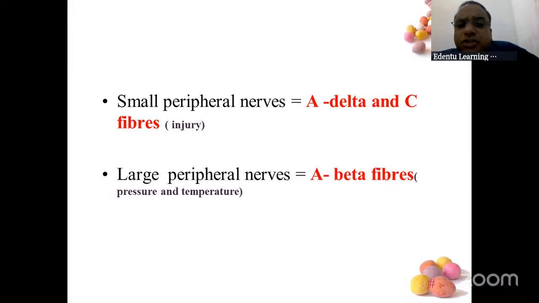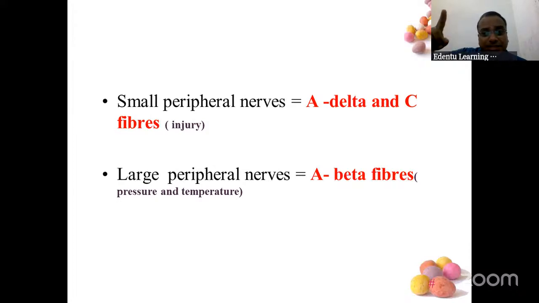Extremely important. There are two types of fibers: small peripheral fibers and large peripheral fibers, or nerves. The small peripheral nerves tell injury. Who are they? A delta and C fibers. Do not miss these keywords: A delta and C fibers. Then you have large peripheral nerves, which are A beta fibers, which tell pressure and temperature.